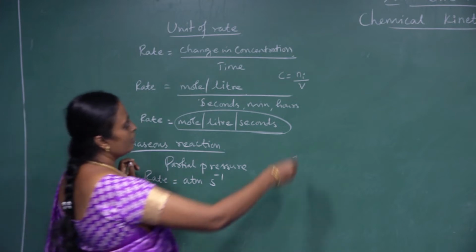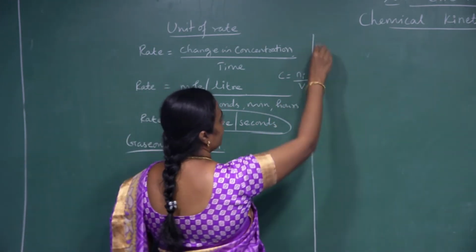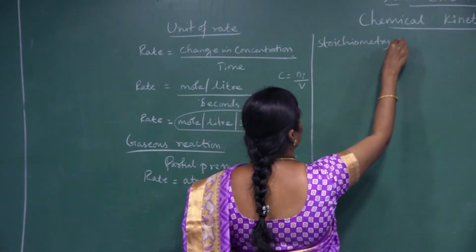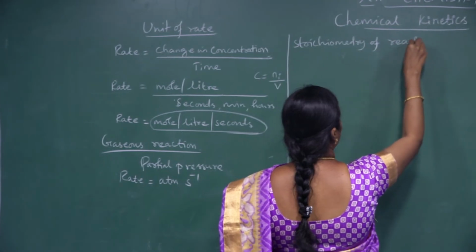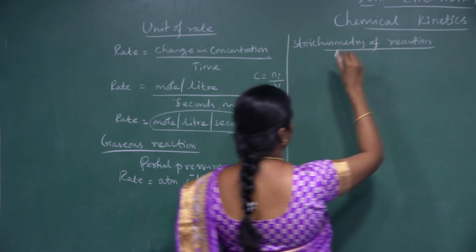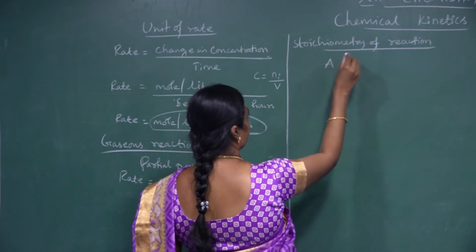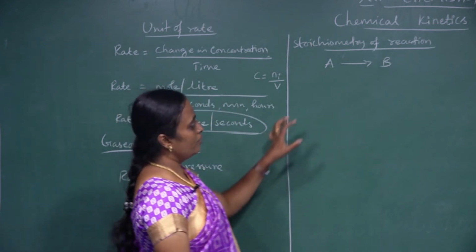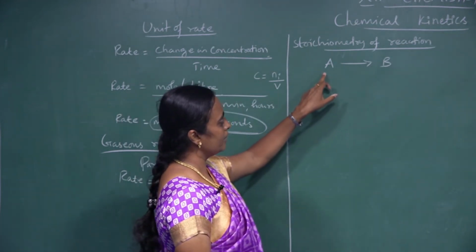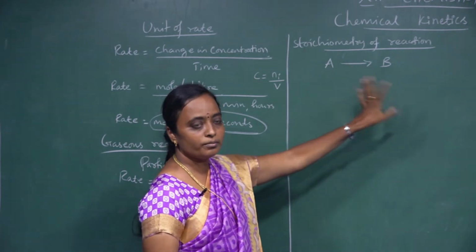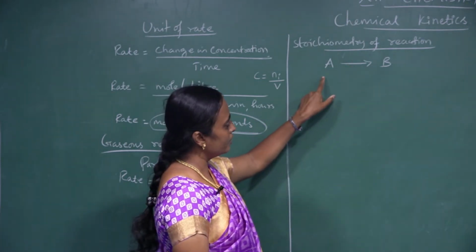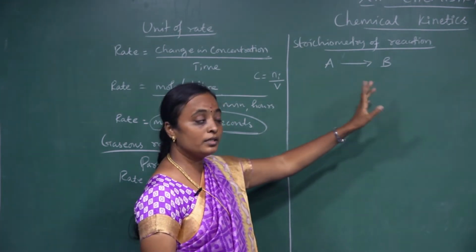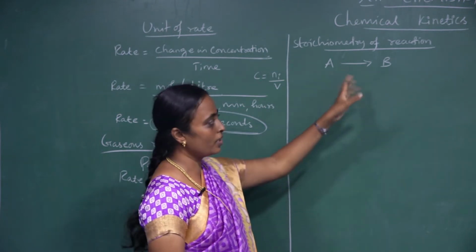Okay. Next we are going to see the stoichiometry of a reaction. Let us consider the same example, one reactant A that gives B. Here we are talking about the disappearance of A and the formation of B. So the rate of disappearance of A will be equal to the rate of appearance of B, because the product has formed.